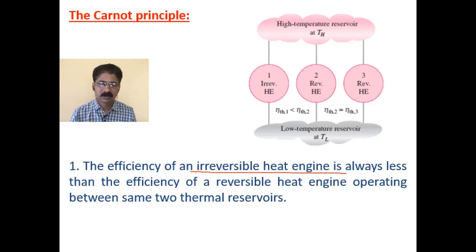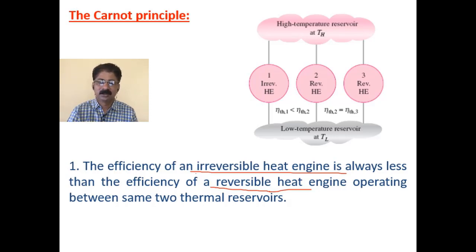If all the processes of a heat engine cycle can be reversed, or they are reversible processes, then the cycle is called the reversible cycle, and such an engine is called the reversible heat engine. Whereas if the processes are irreversible, the heat engine is called the irreversible heat engine.